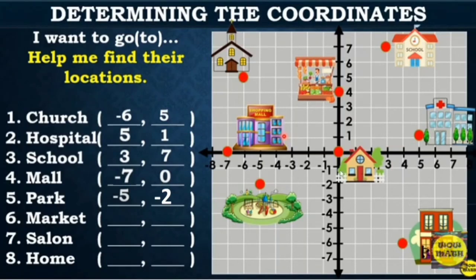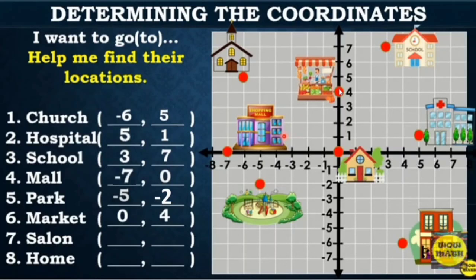This is our market and that is our point of intersection. The market lies on the y-axis. So from the origin, 0 yung magiging x coordinate natin. And our y coordinate is positive 4 because the location lies on the y-axis.